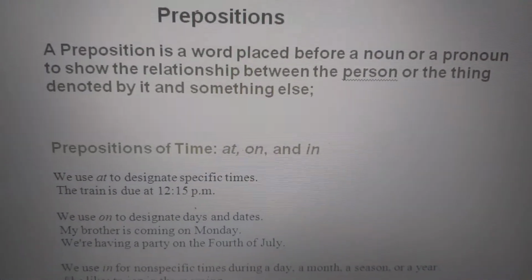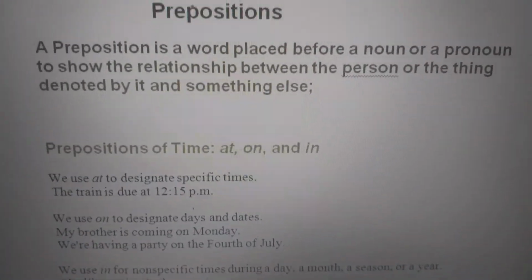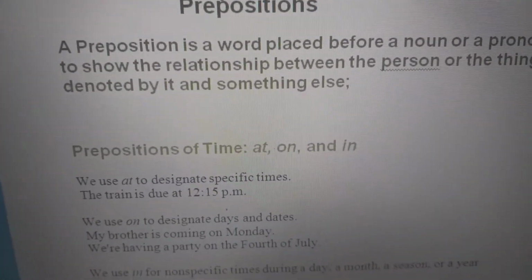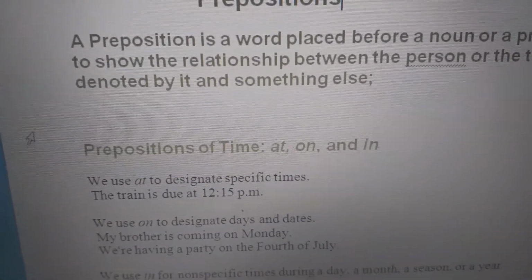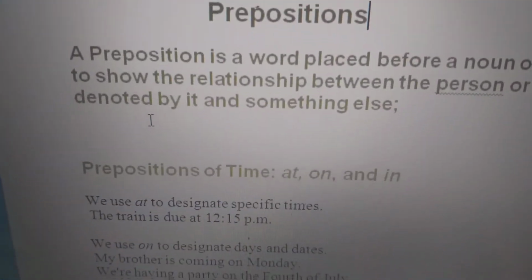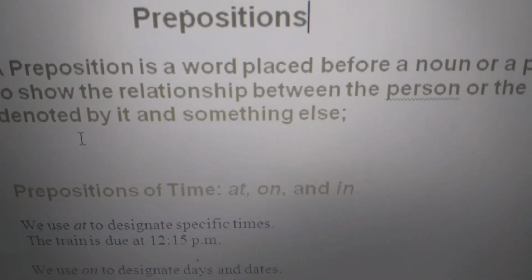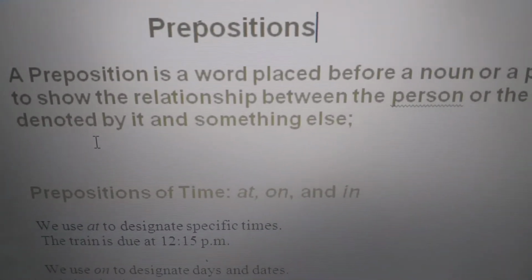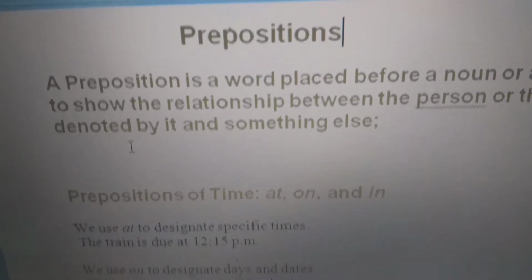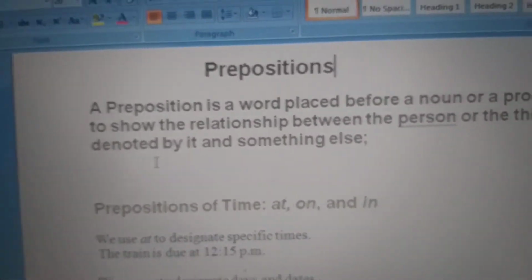A preposition is a word placed before a noun or a pronoun to show the relationship between the person or the thing denoted by it and something else. So in a preposition, it helps to tell us that the action being taken in the sentence relates to time, place, or duration. First we will do prepositions of time.